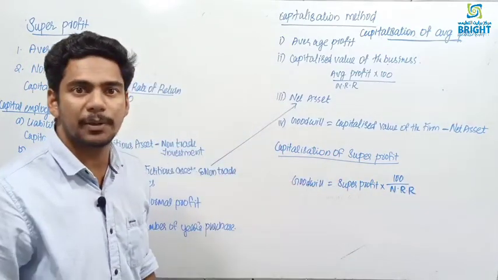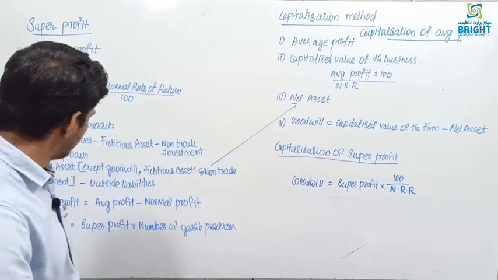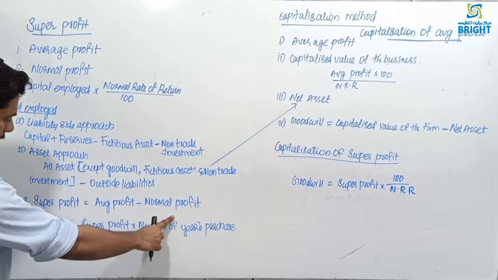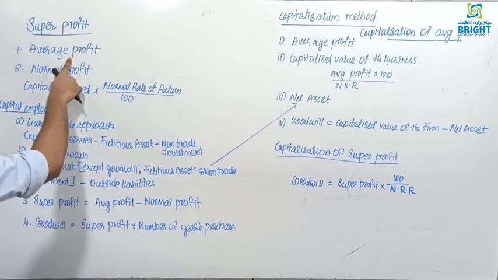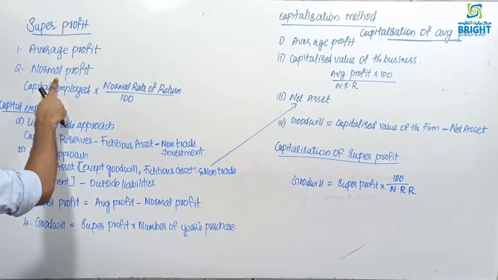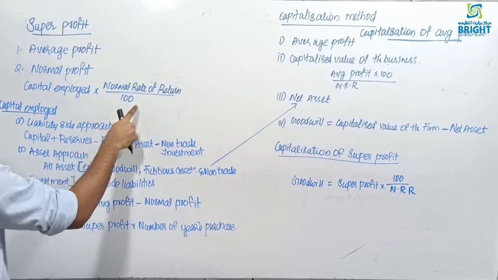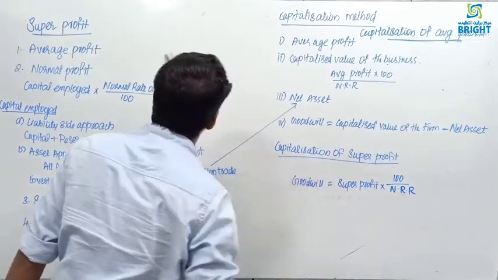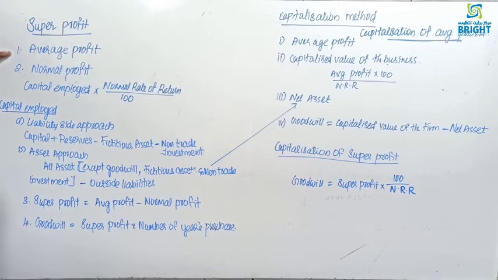But how to find the super profit? Super profit is equal to average profit minus normal profit. How to find the average profit? You know how to find the average profit. Normal profit is equal to capital employed into normal rate of return divided by 100. So remember, in capitalization of super profit method, first step average profit, second step normal profit, third step super profit.